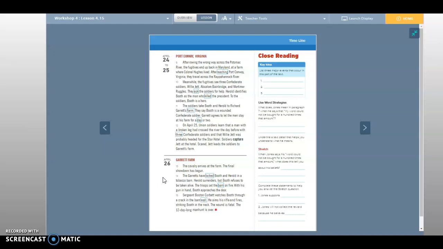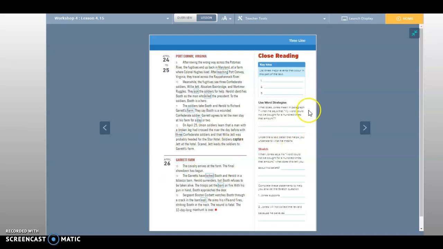The troops set the barn on fire. With his gun in hand, Booth approaches the door. Sergeant Boston Corbett watches Booth through a crack in the barn wall. He aims his rifle and fires, striking Booth in the neck. The wound is fatal. The 12-day-long manhunt is over.